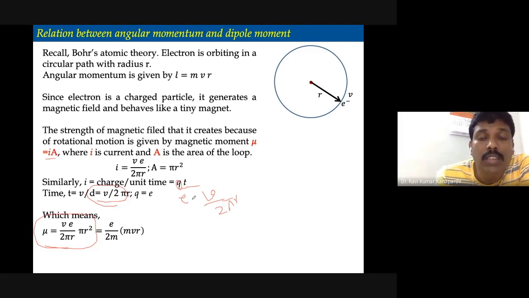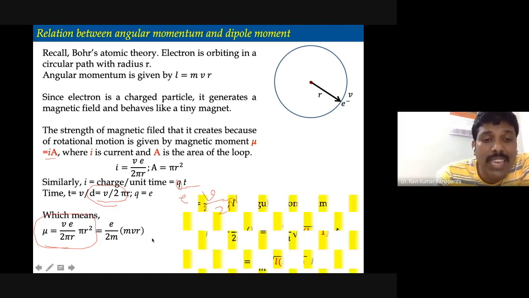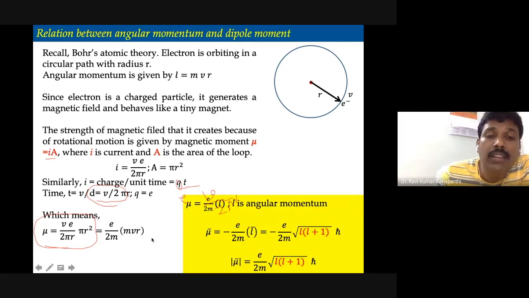Now, you can substitute all these things, and then we will have a relation for the magnetic dipole moment. The magnetic moment is given by VE divided by 2 pi r, multiplied by pi r squared. If you multiply and divide the numerator and denominator by m, what you get is E by m multiplied by mvr. And what is mvr? mvr is the angular momentum, and that you can replace with L.